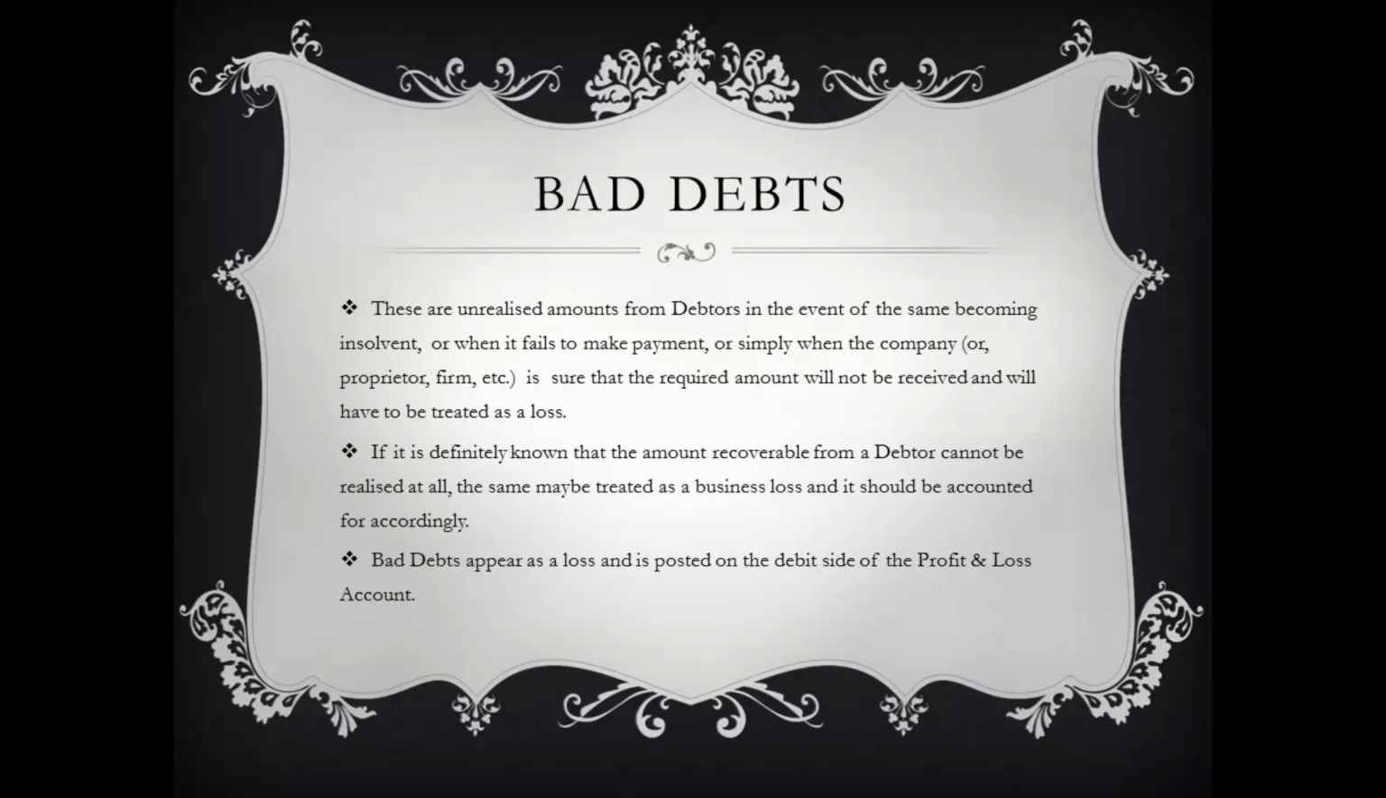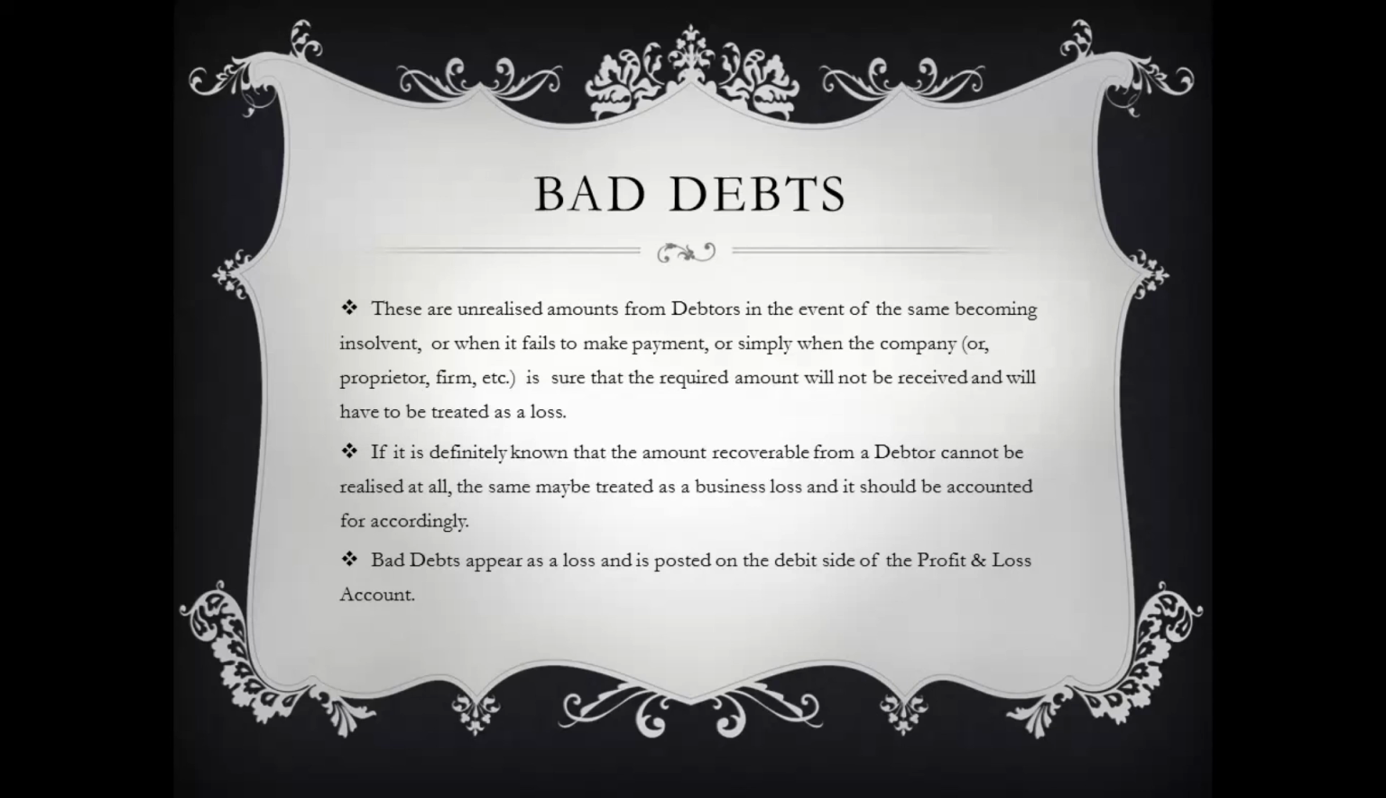So bad debts are basically unrealized amounts from debtors in the event of the same becoming insolvent or when it fails to make a payment, or simply when the company, or a proprietorship firm or a partnership firm, etc., is sure that the required amount will not be received and will have to be treated as a loss. It is definitely known that the amount recoverable from a debtor cannot be realized at all, and the same may be treated as a business loss and it should be accounted for accordingly.